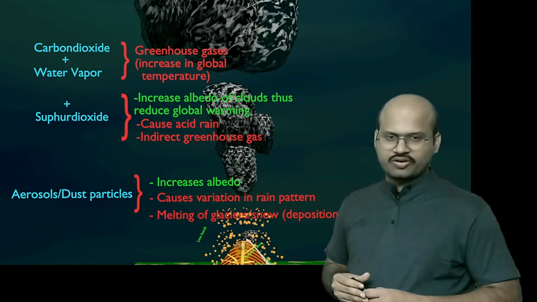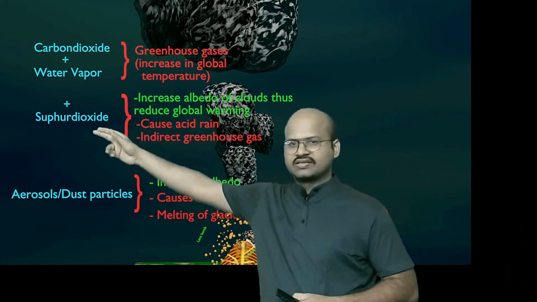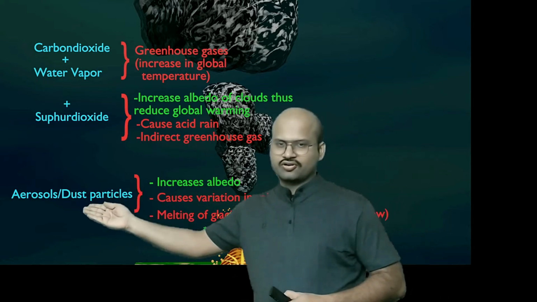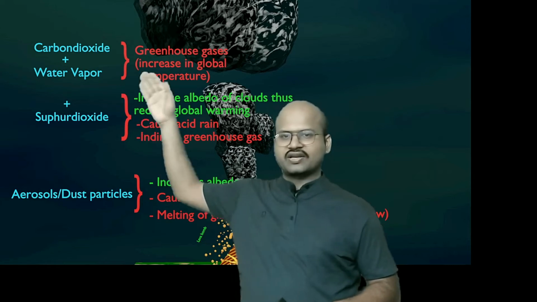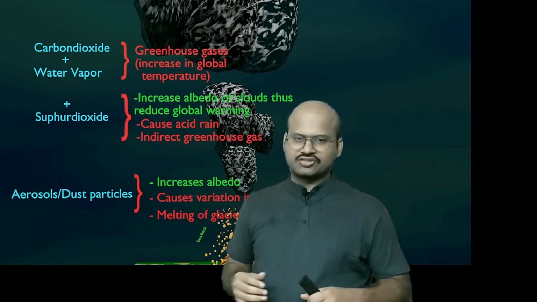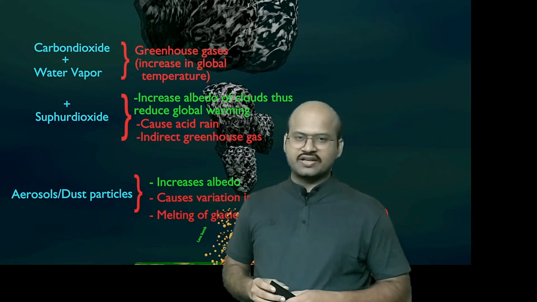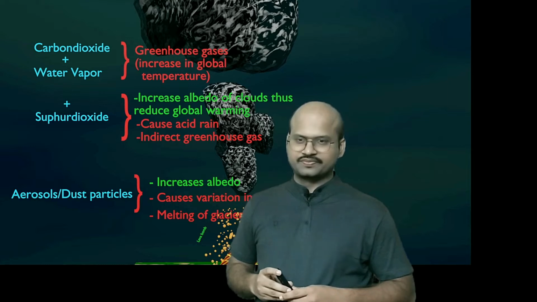Certain gases are also emitted. The most important ones are carbon dioxide, water vapor, and sulfur dioxide. Along with these gases, aerosols are also emitted by volcanoes. Carbon dioxide and water vapor are greenhouse gases which increase the temperature of the earth. These gases absorb the radiation emitted by the earth, and thus they increase its temperature. So that is a negative impact on the atmosphere.